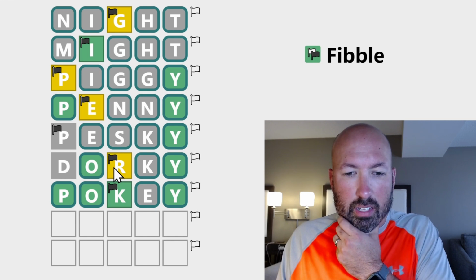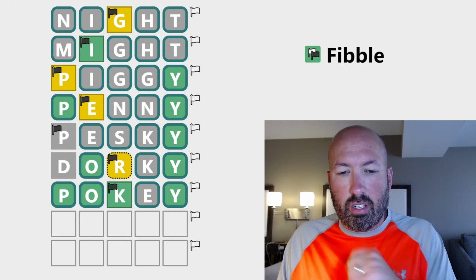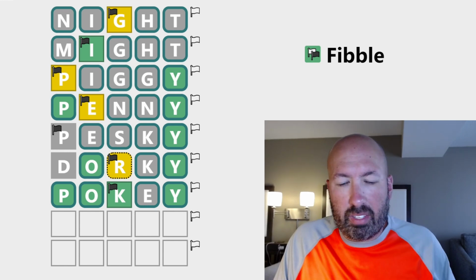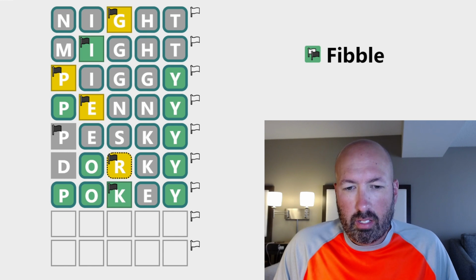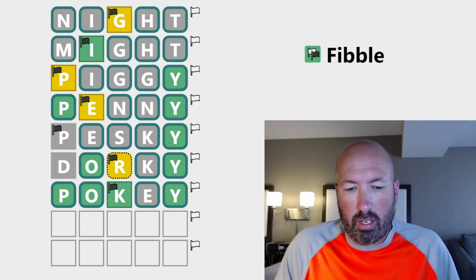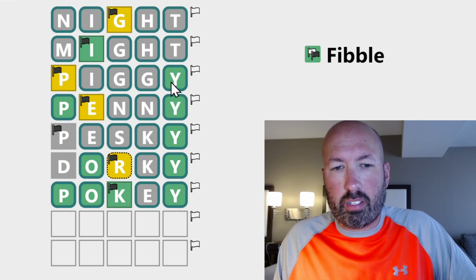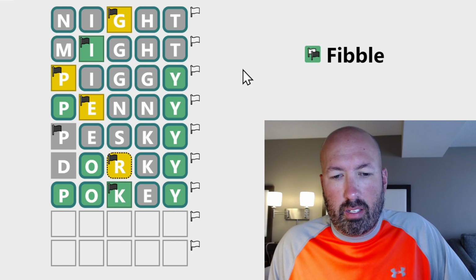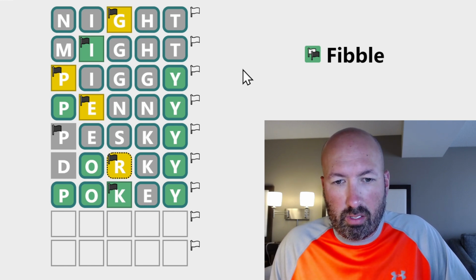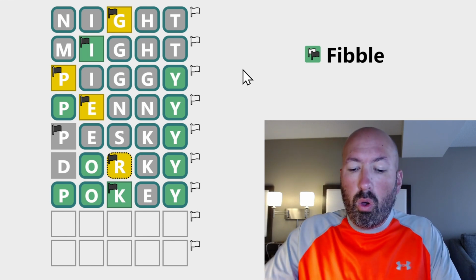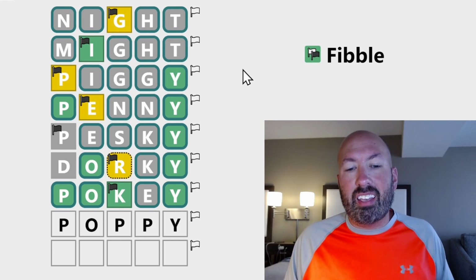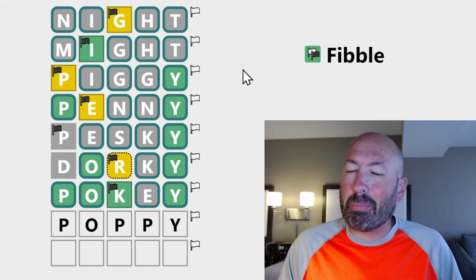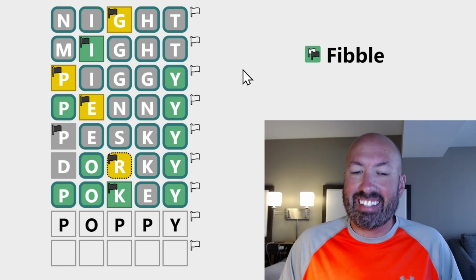So I'm thinking the R is a lie. So P-O something something Y. I'm actually having a hard time thinking of anything that works. There's lots of things using letters that are gray already. Porky, porgy, potty. Oh, poppy. Oh, that's mean. Using a triple letter and a fibble, if that's the answer, that's a tough one.